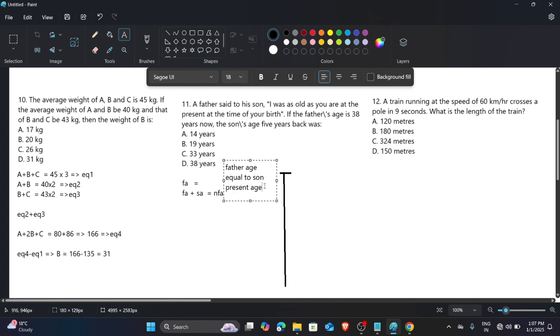This is the condition. But here the son's age is equal to zero.